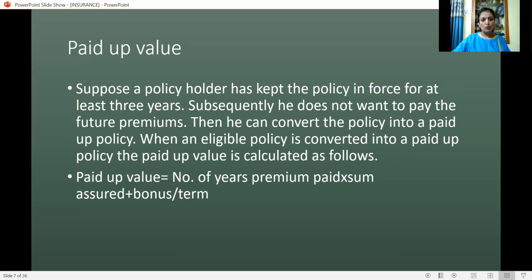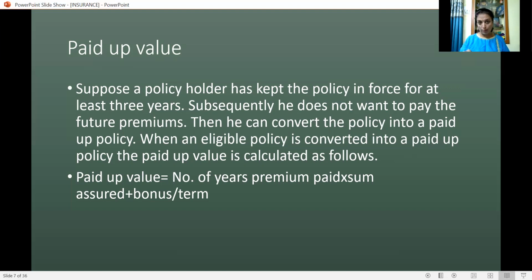How? There is one formula for it. Paid up value is equal to number of years premium paid divided by term of the policy, into sum assured plus bonus. That means, suppose we have paid the premium for 3 years. Total term of the policy is 15 years. And sum assured is 1 lakh.